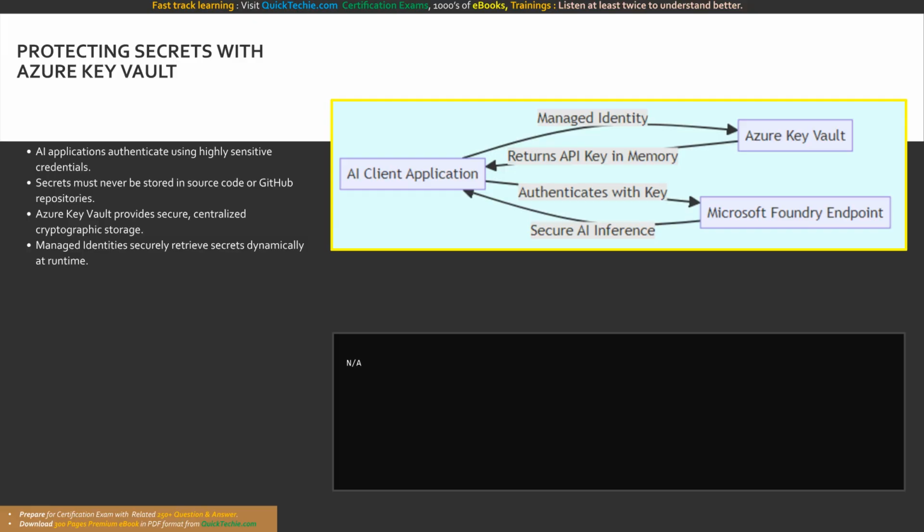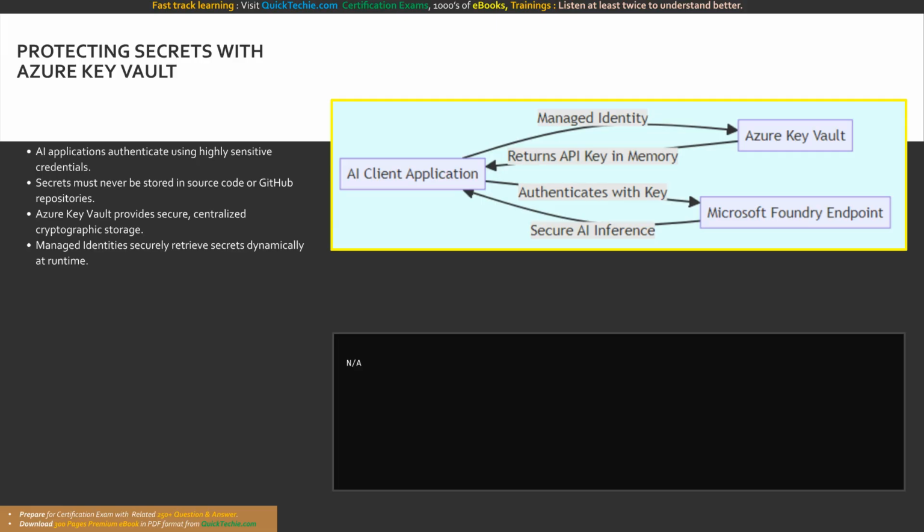Your application then utilizes a managed identity, an automatically managed, passwordless identity in Microsoft Entra ID, to securely request and retrieve the required secret from the Key Vault dynamically at runtime. This process happens seamlessly in memory, completely eliminating the risk of exposing the key in plain text files or configuration scripts. This robust secret management architecture is absolutely vital for maintaining privacy.